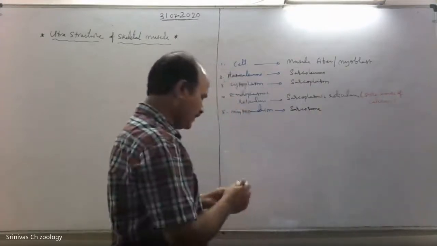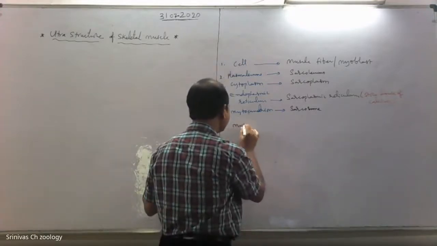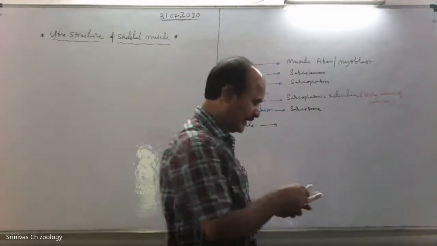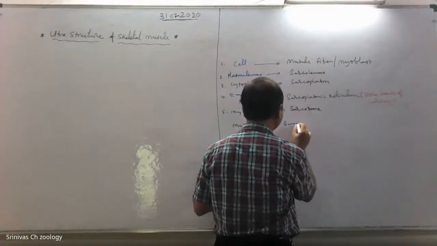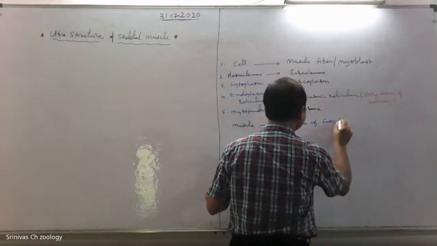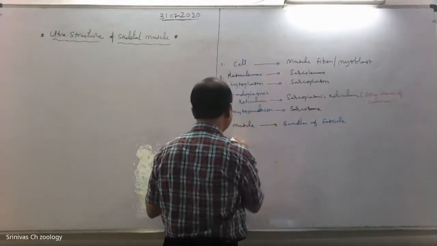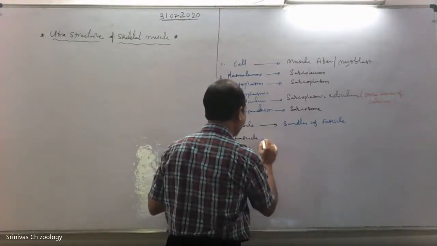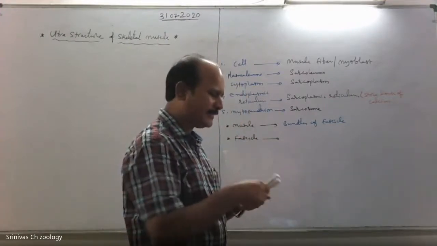And remember, here, what is muscle? Muscle is formed by bundles of fascicles. Next, a fascicle is formed by bundles of muscle fibers.